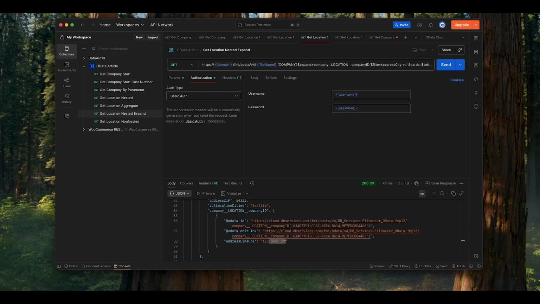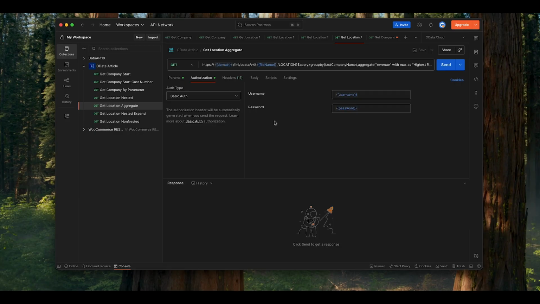The final item that I wanted to go over is new to FileMaker Server 2025, and that is aggregation functions. These are going to allow us to manipulate the shape of our data even more, summarizing, grouping, combining field values, all in the query without having to build out FileMaker calculations or fields or any sort of additional logic outside of just where we're directly querying the data.